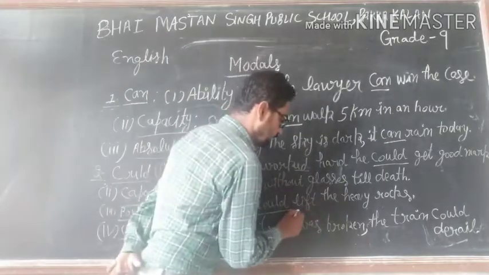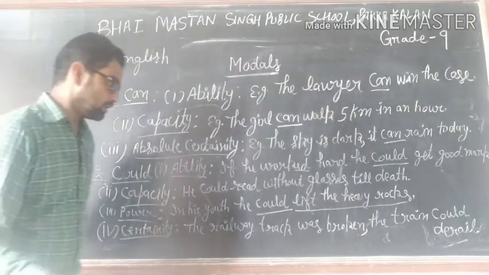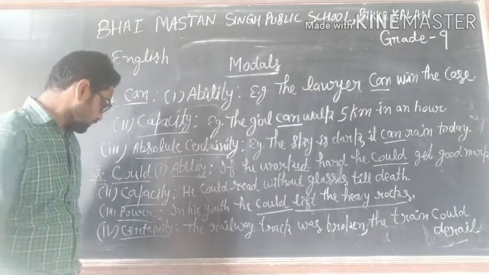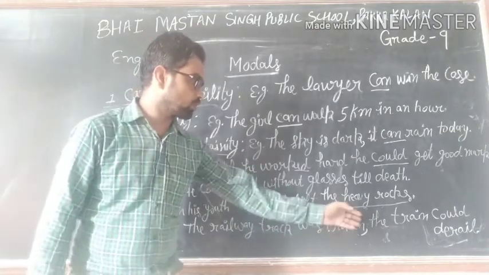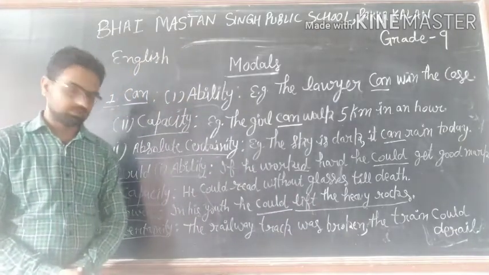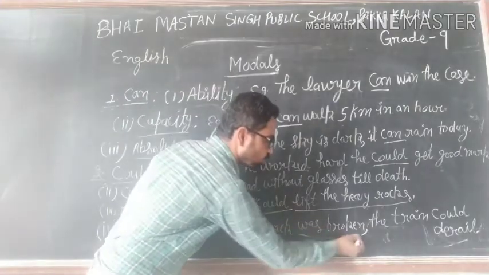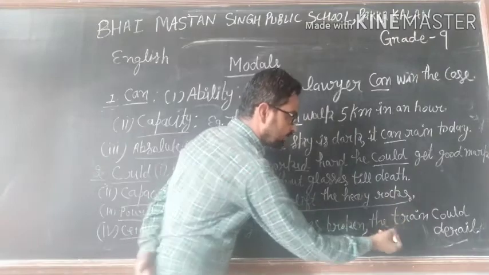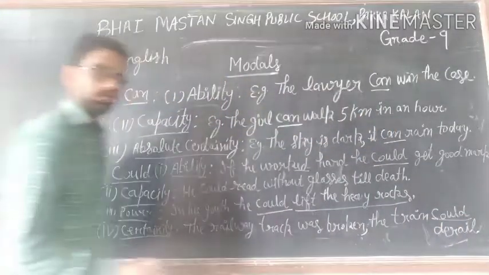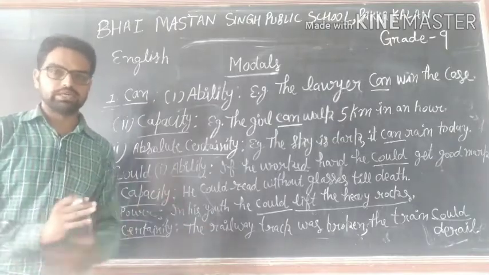Certainty: the railway track was broken, the train could derail. It is also in past, and it shows certainty that the train could derail.